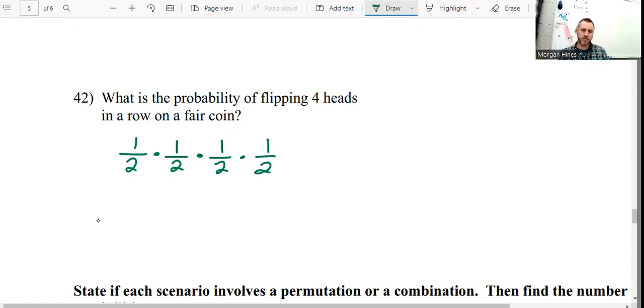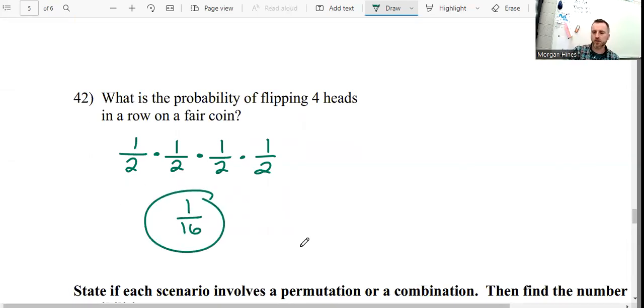That's one of the fallacies of probability. You look at it and you're like, oh, we flipped 3 heads in a row. We're bound to get a tails this time. Well, not really. They're all independent of each other. It's the same coin. You've just already flipped it 3 times. So this is 1 out of 16. Thanks for coming to my TED Talk.